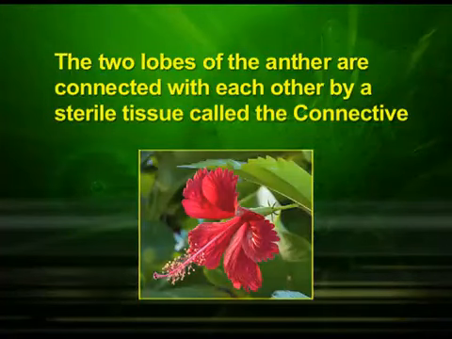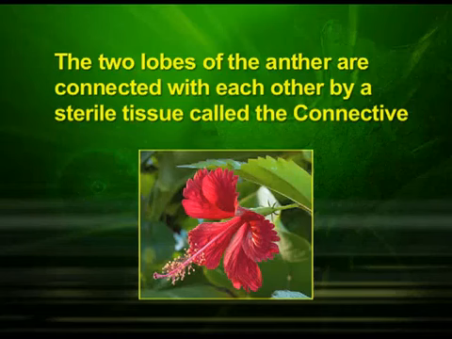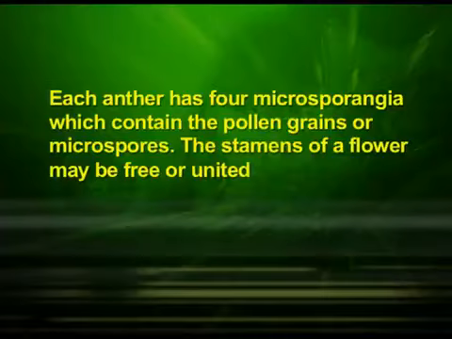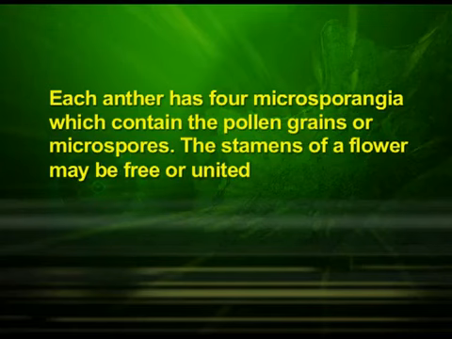The pollen grains develop in the anthers of the flower. The two lobes of the anther are connected with each other by a sterile tissue called the connective. Each anther has 4 microsporangia which contain the pollen grains or microspores. The stamens of a flower may be free or united.